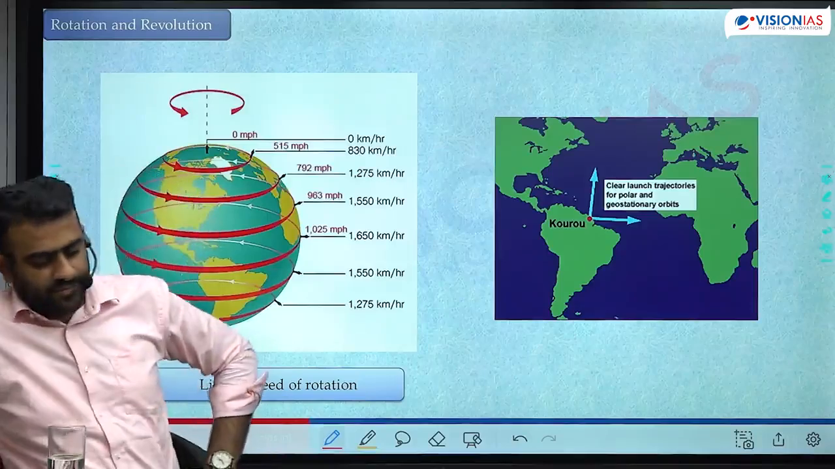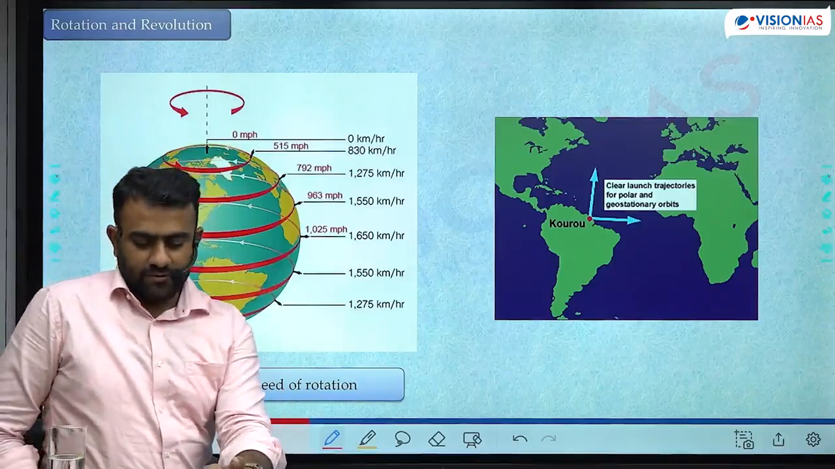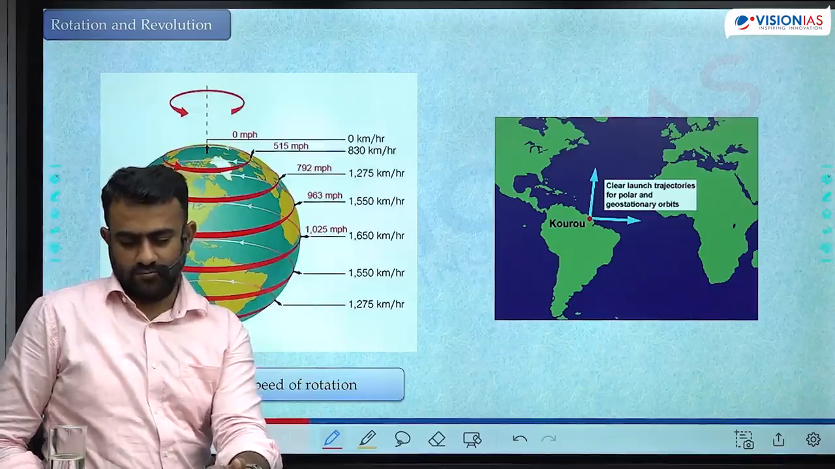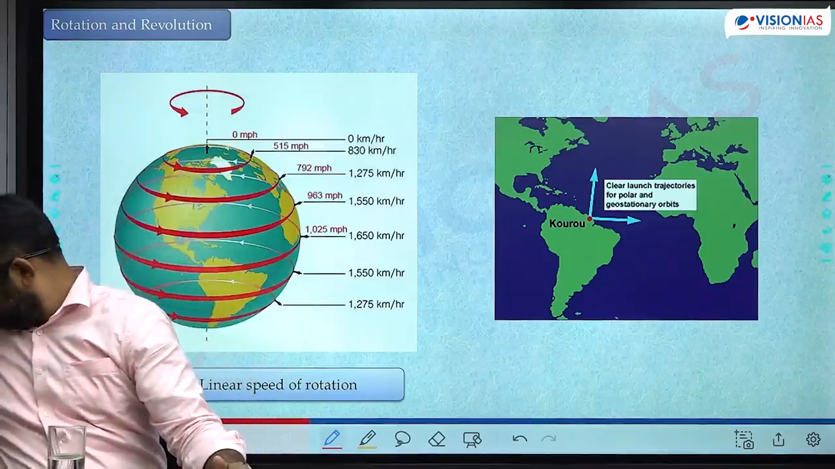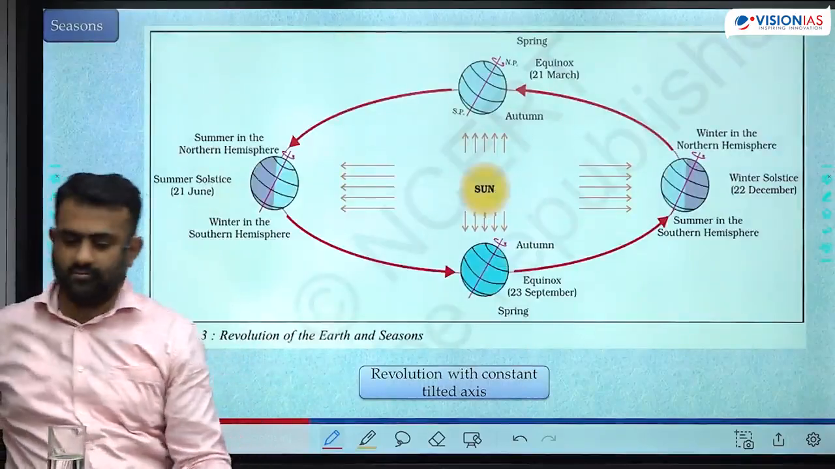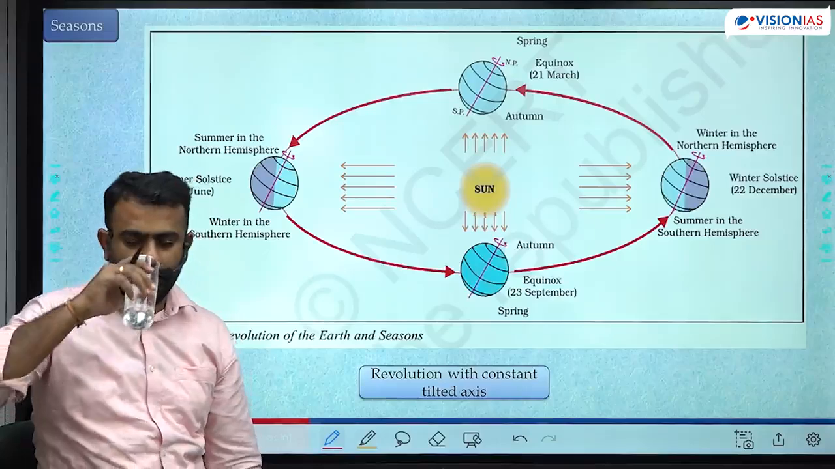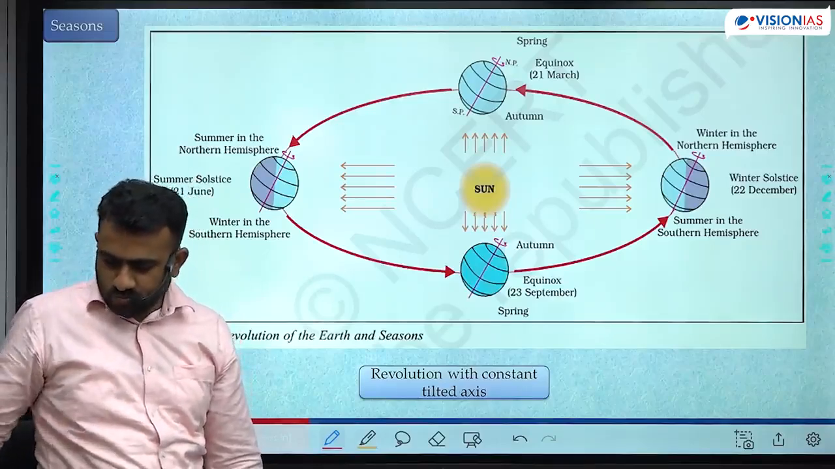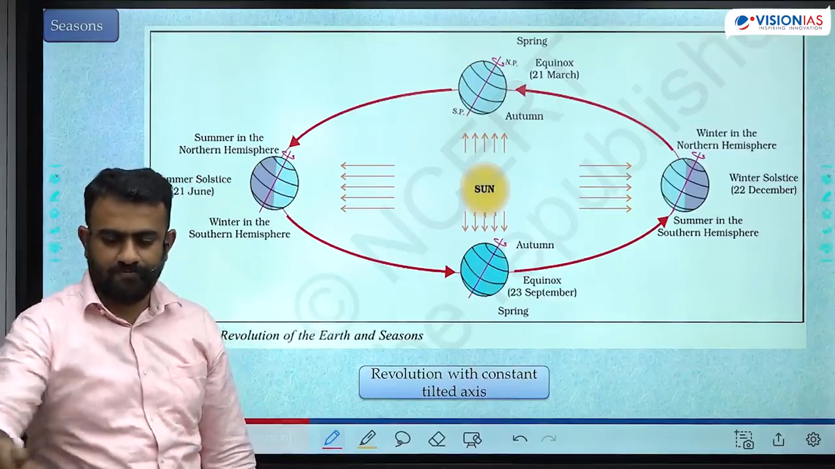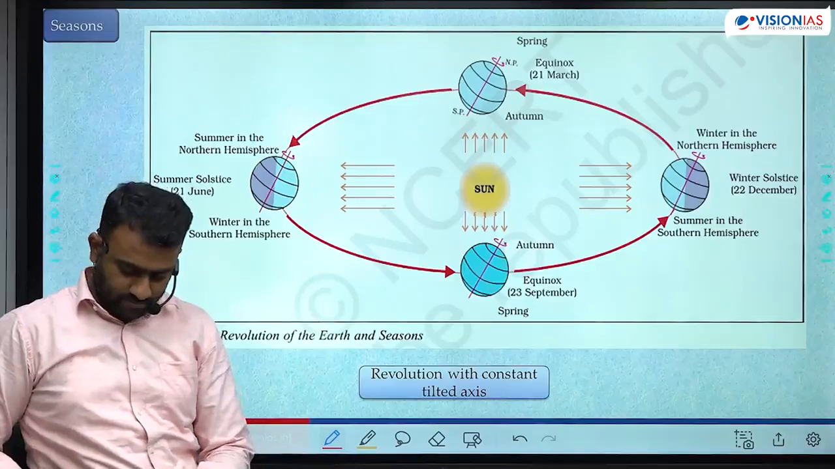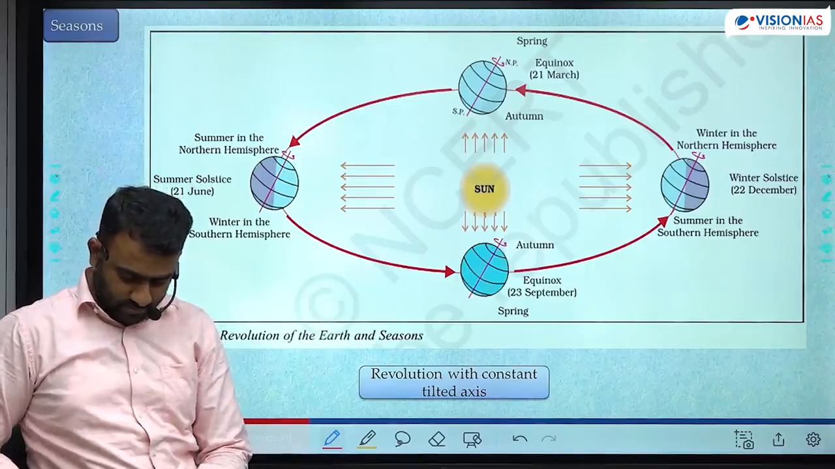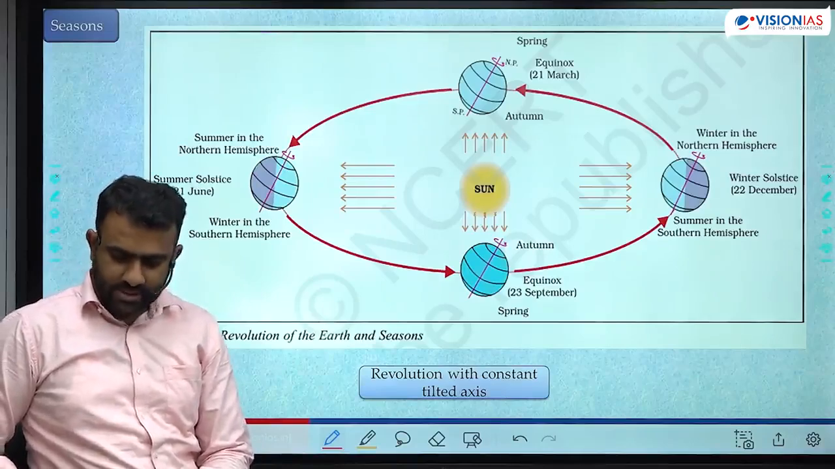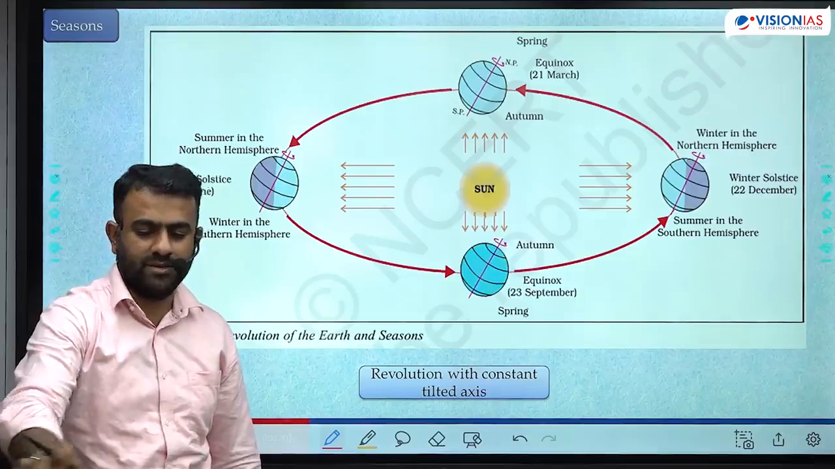That is regarding speed of rotation of Earth. Let's talk regarding seasons. Seasons के बारे में बात करते हैं.